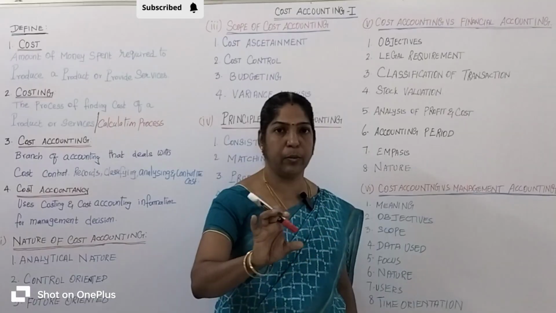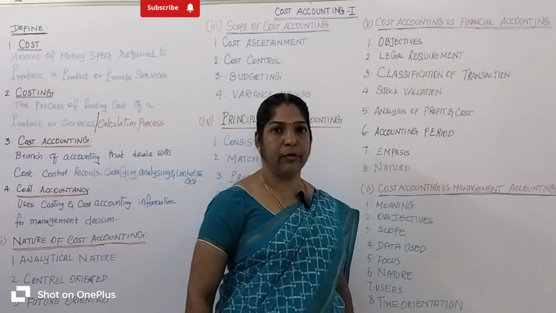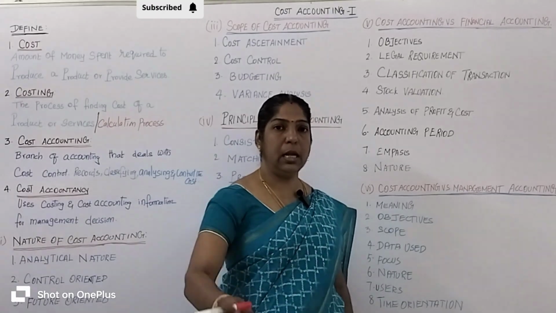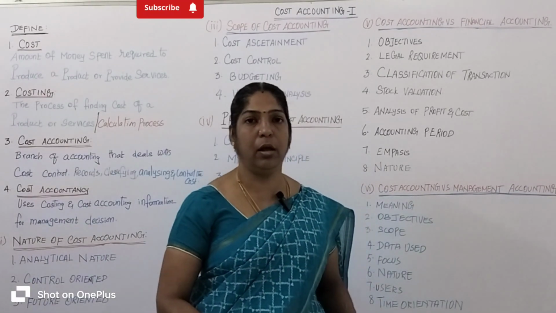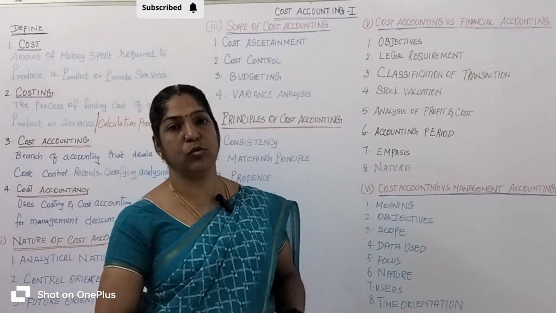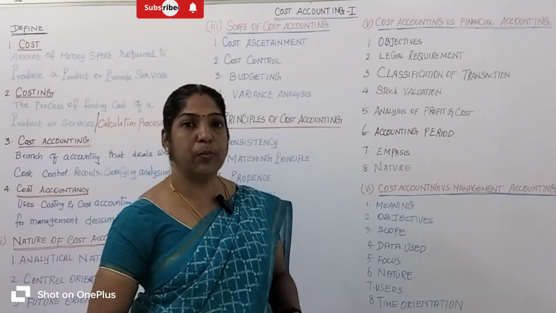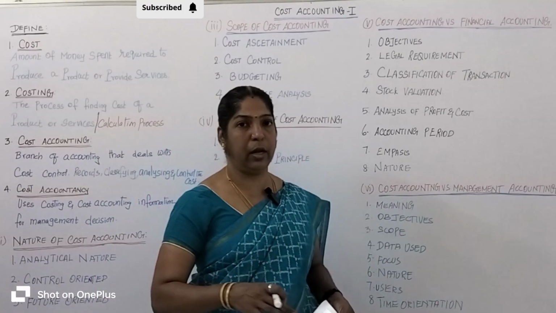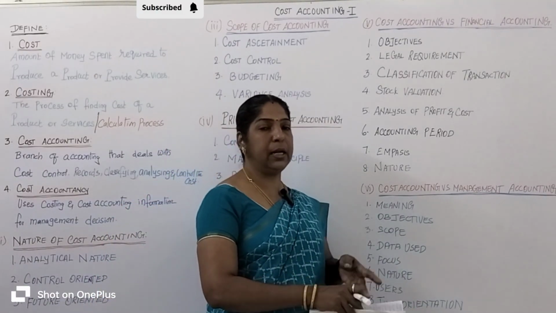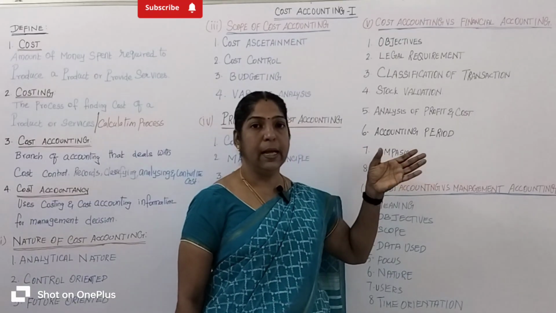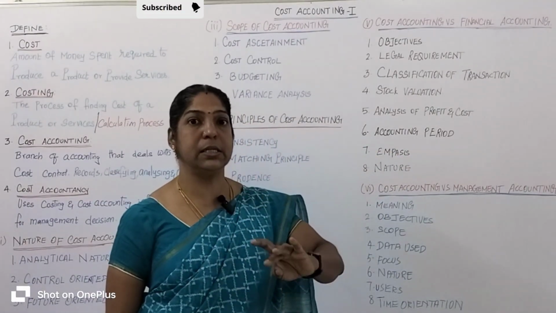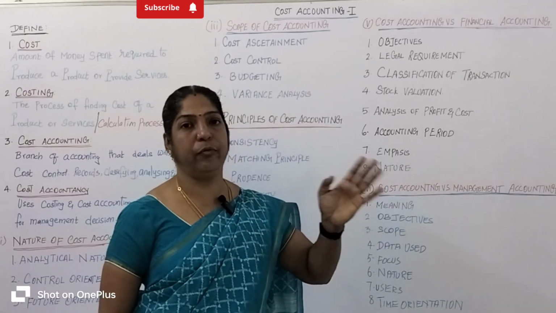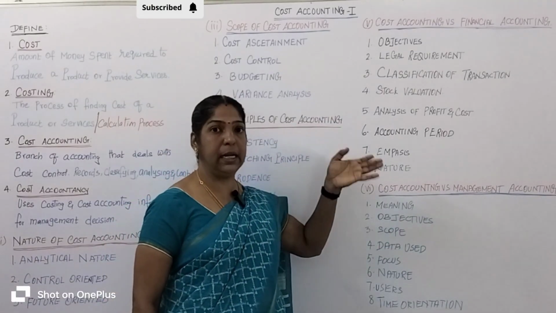So the total cost of production is 35,000 rupees. It fixes its selling price according to this cost data, at 50,000 rupees. So what is its profit? 15,000 rupees profit. Cost accounting fixes separate cost, separate selling price and separate profit. That is the analytical method.